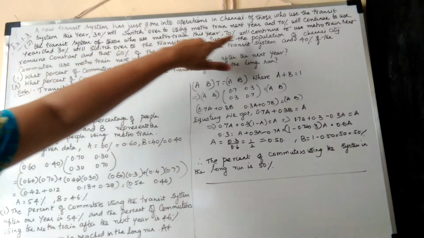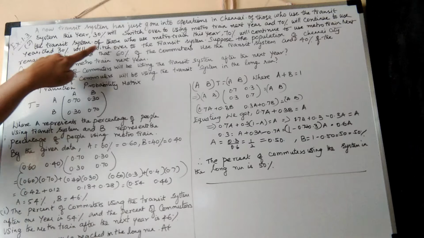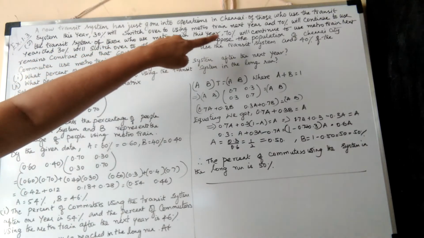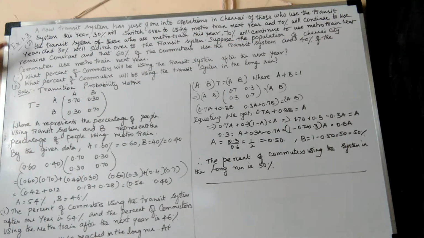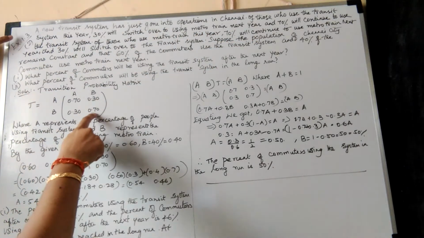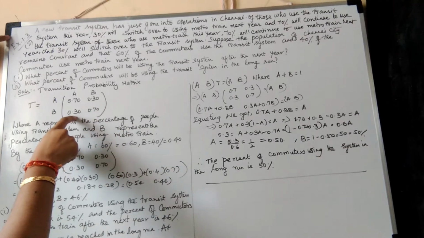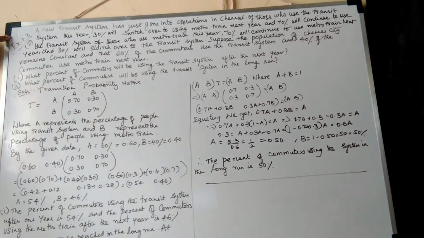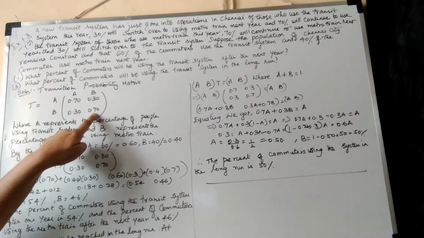Next, of those who use the metro train this year, 70% will continue to use the metro train next year. So 70% use the metro train for the next year. Then the transit system they use is 30%, so the remaining A will be 30. Next, 30% will switch to the transit system and 70% use the metro train for the next year.